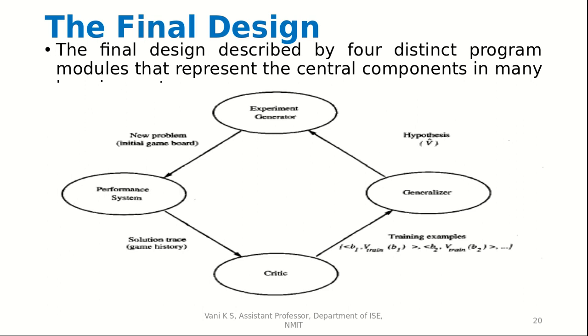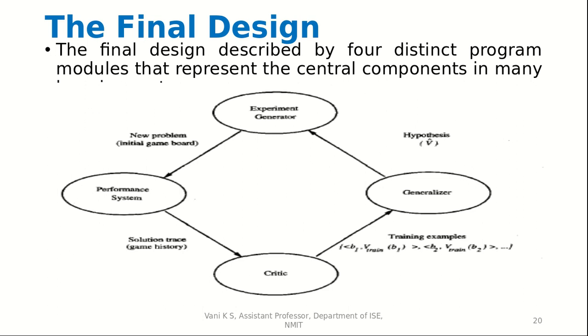From there we take a solution trace and pass it to the critic. From the critic we take the training examples and pass them to the generalizer, which gives a hypothesis to the experiment generator, which will again modify the problem and give it to the performance system. So this cycle will keep happening till our required accuracy of the model is achieved.